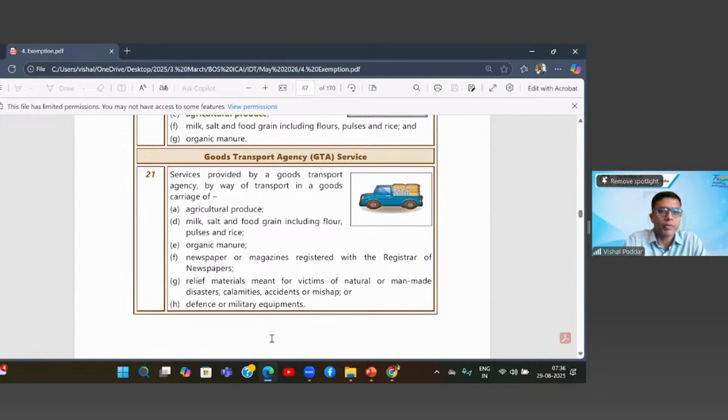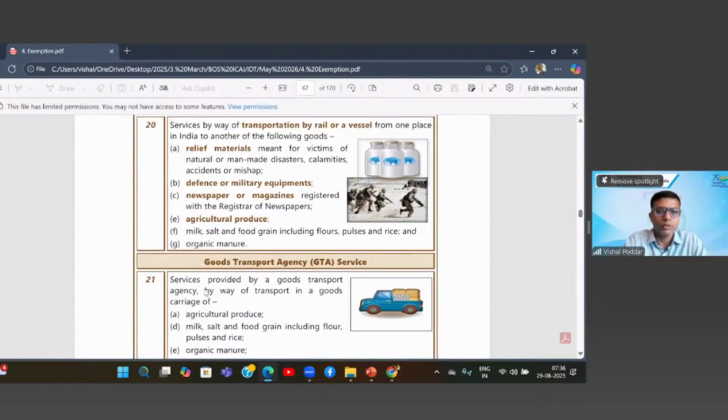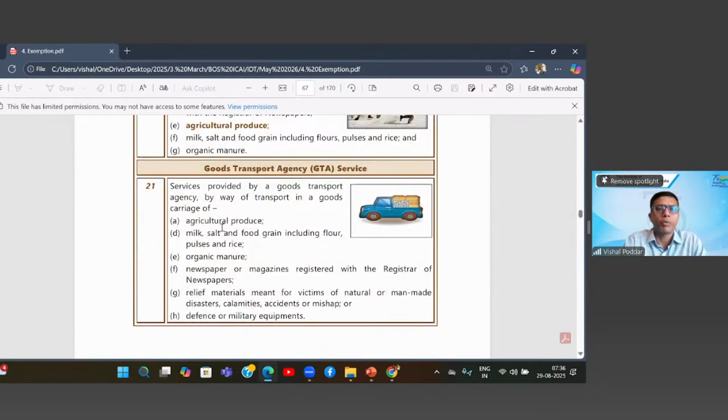So it is very similar to this particular list. But what is the difference? When you see, this list has G point and this list has H point. So there is a difference of one item. What is that one item which is uncommon?